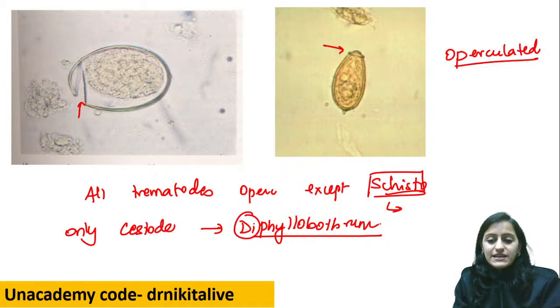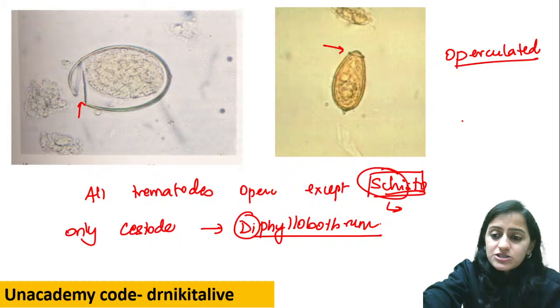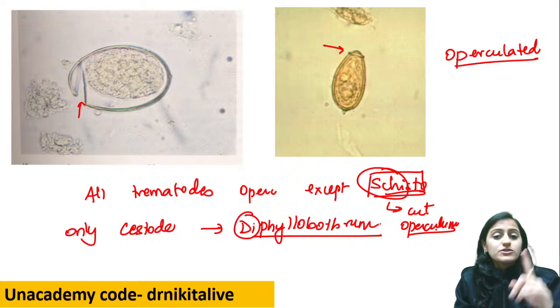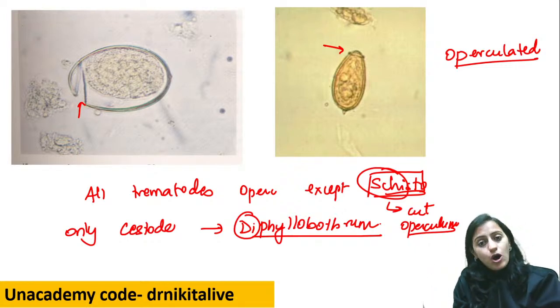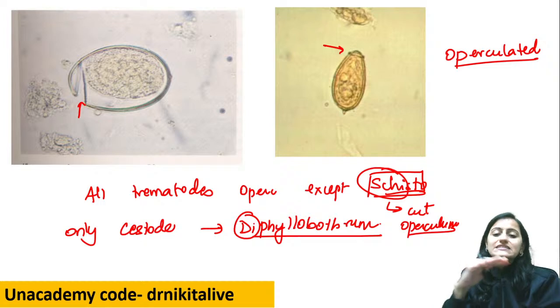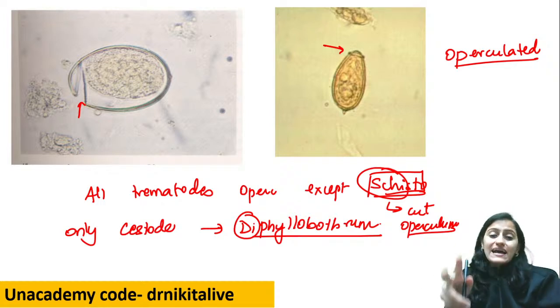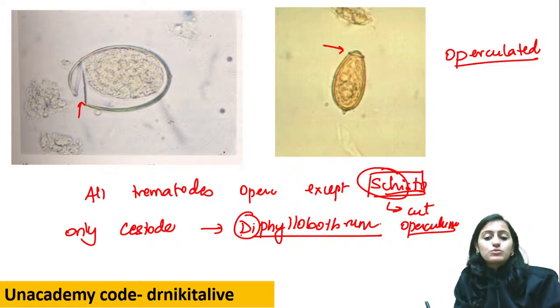Schistosoma, what do we mean by schisto? Like schizophrenia. This is basically SCHI, SCHI. Split personality, right? Split, that is cut. So remember that in Schistosoma, the operculum is cut. Okay, the operculum is cut. So which trematode does not have an operculum? Operculum cut, Schistosoma. Which cestode has an operculum? Acting like a trematode, cestode and trematode, that is Diphyllobothrium latum.